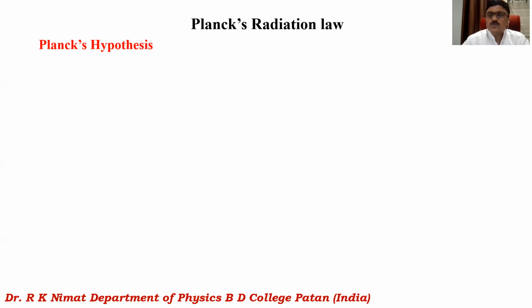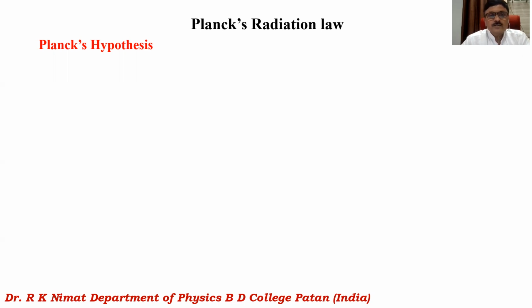So these two laws or these two theories could not explain the complete behavior of the black body radiation spectrum, and hence Planck, by introducing a new concept, a new idea, obtained a formula which is called Planck's formula, and that formula completely explains the behavior of the black body radiation curve. That formula or that theory now we are going to discuss.